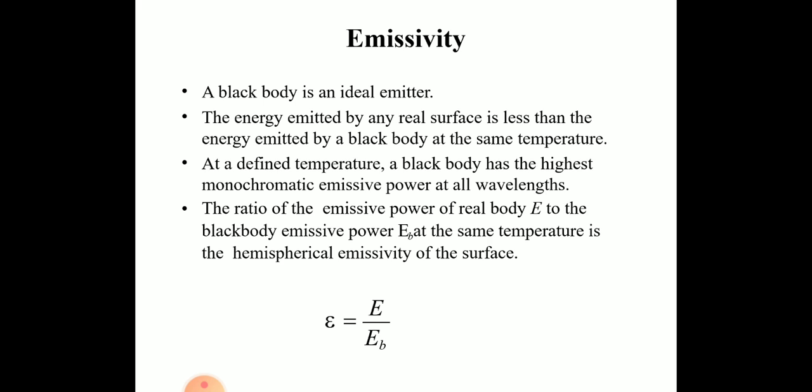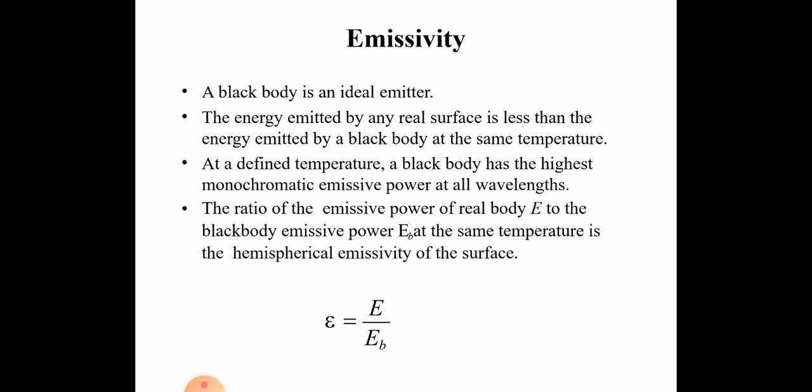Now, at a defined temperature, a black body has the highest monochromatic emissive power at all wavelengths compared to other bodies. And the ratio of emissive power of the real body, meaning what? The body which actually exists. See, the black body is a hypothetical concept. You don't have something called a perfect black body. It is just a concept.